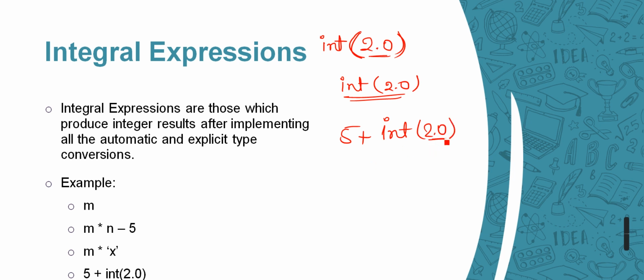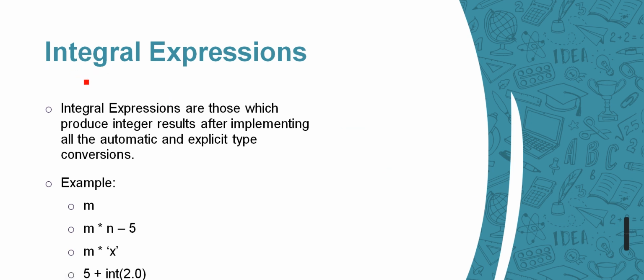So now this 2.0 will be converted to integer first. So it will be converted to 2 and this will be 5 here and this is going to return 7. Now it is of integer type, right? So this is an integral expression. So the only thing you need to remember is that for an integral expression, the result should be in integer format only. Okay.